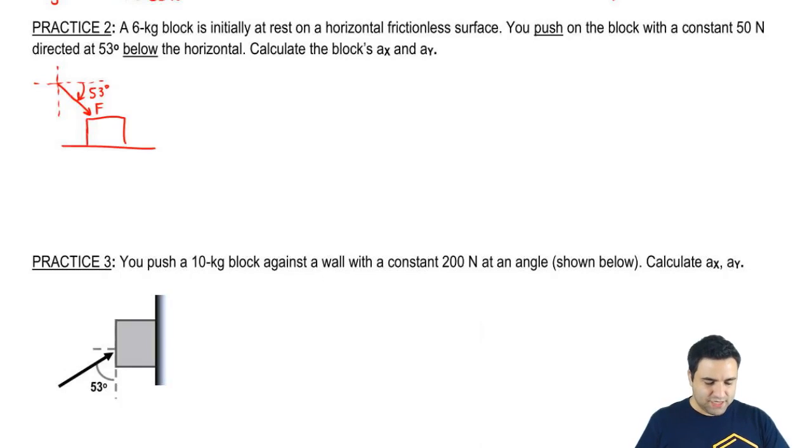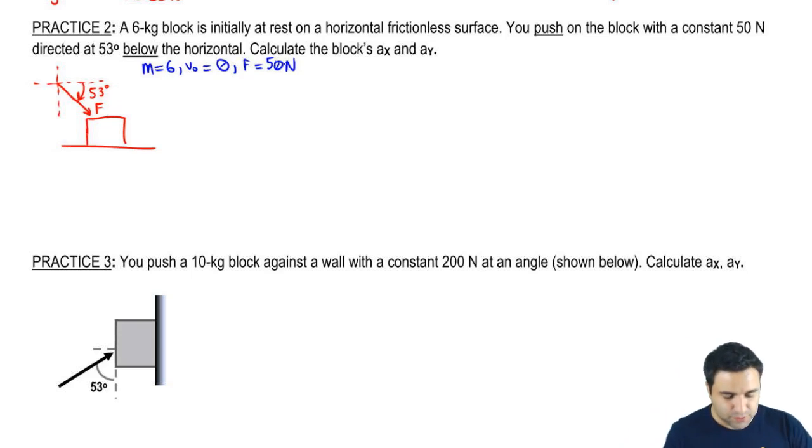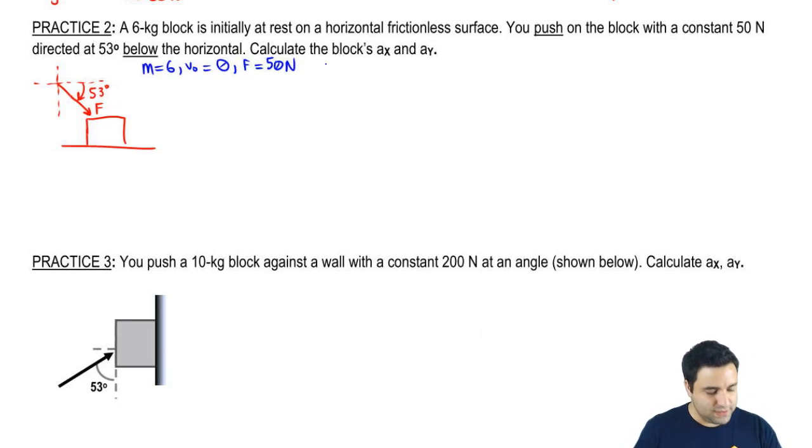All right, so here's a quick sketch of the situation. I have a 6 kilogram block, mass equals 6, initially at rest on a horizontal frictionless surface, so I drew it there, and you push on the block with a constant force of 50, directed at 53 degrees below the horizontal. I want to know what is ax and what is ay.